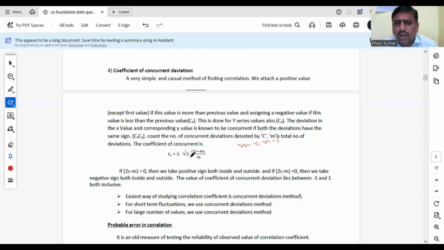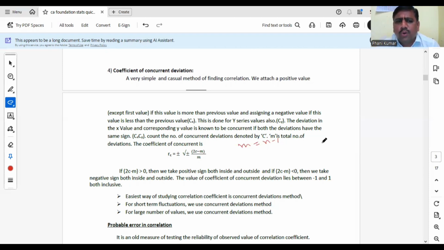When to take positive and when to take negative? If 2c minus m is positive, then take the positive sign. If 2c minus m is negative, then take the minus sign inside and outside the root. After calculating, you get the concurrent deviations coefficient. An important point: the easiest way of studying the correlation coefficient is the concurrent deviations method. For short-term fluctuations, which is the best method? Concurrent deviations method. For a large number of values, the scatter diagram is not suitable; in that case the best method is the concurrent deviations method.